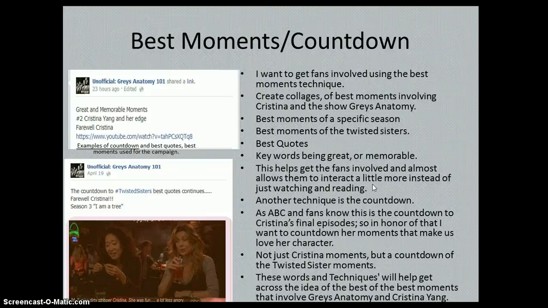I think it also helps get fans involved and allows them to interact a little more instead of just watching and reading. Another technique I used was the countdown, as you can see with the countdown of the Twisted Sisters. This was actually used as well on Twitter. I did countdown Twisted Sister moments as well, but that was more for videos rather than quotes.